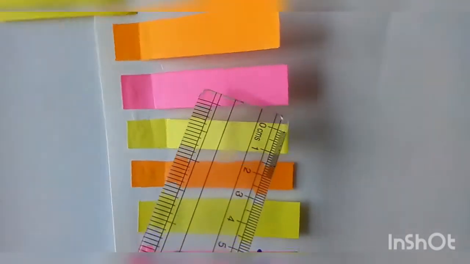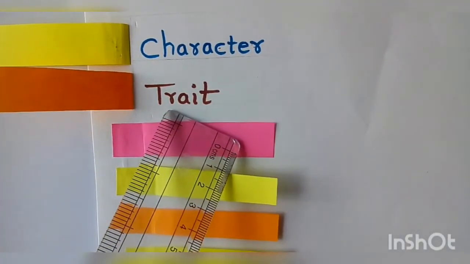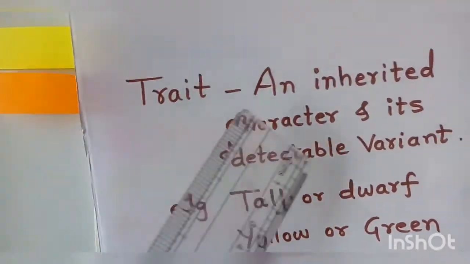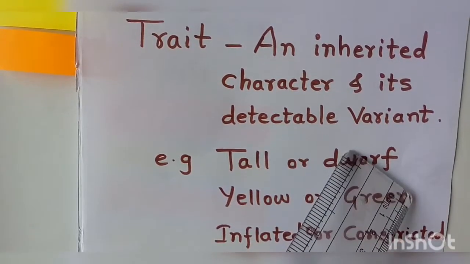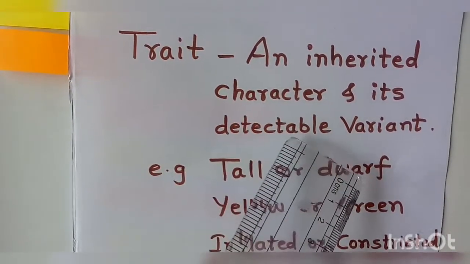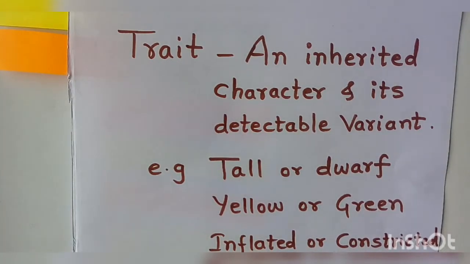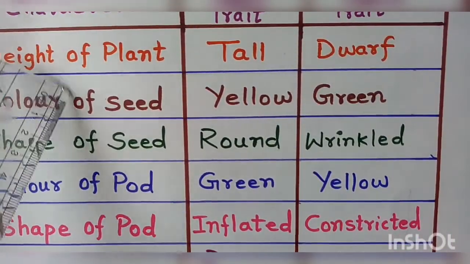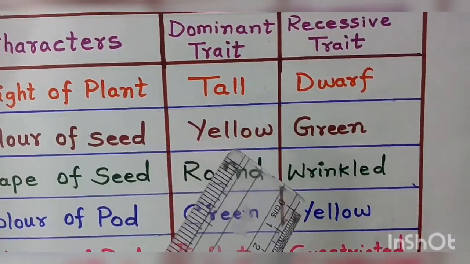Coming to the second genetic terminology, it is called trait. Now what is a trait? A trait can be defined as an inherited character and its detectable variant. Detectable variant means these traits can be seen with our naked eyes. For example, these are the characters, but each character has 2 alternative forms.